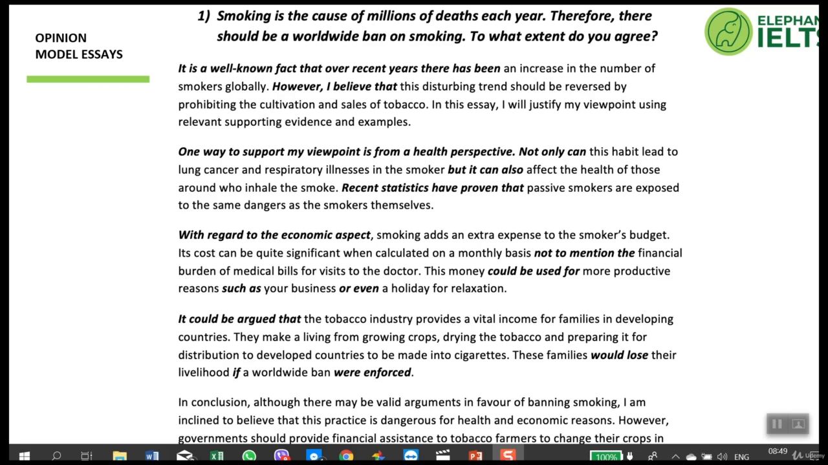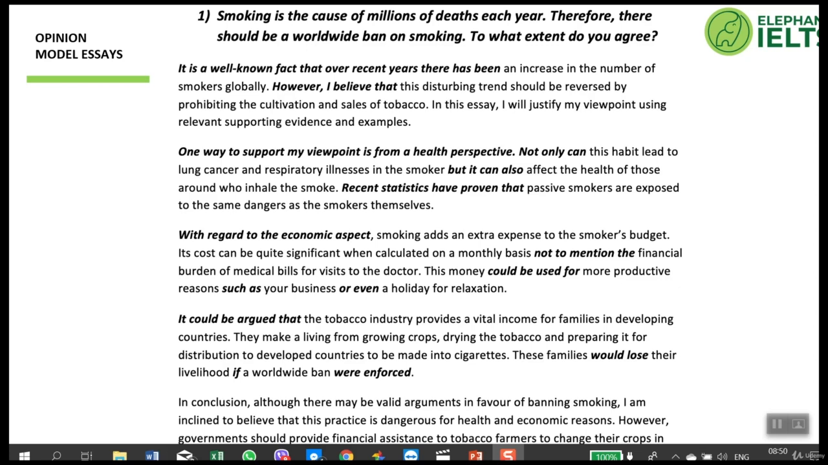And the third sentence, our further development sentence, begins, this money could be used for more productive reasons, such as your business or even a holiday for relaxation. So the whole paragraph is coherent. It all has the same topic. Now for the opposing argument, paragraph 3 of the main body, and it begins: it could be argued that the tobacco industry provides a vital income for families in developing countries.